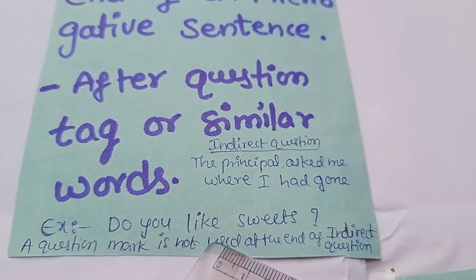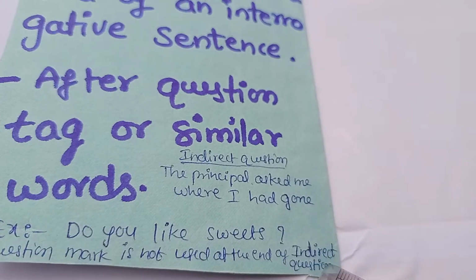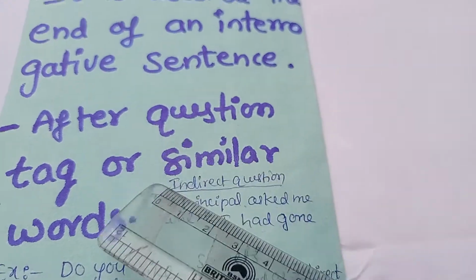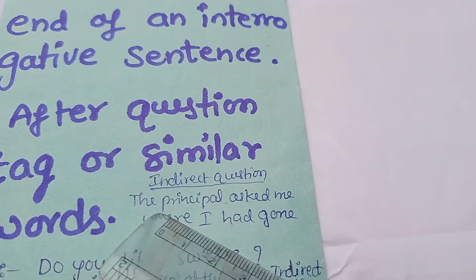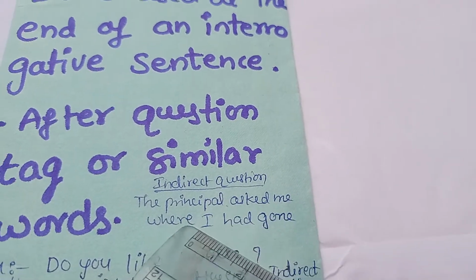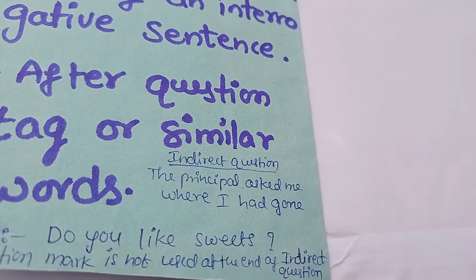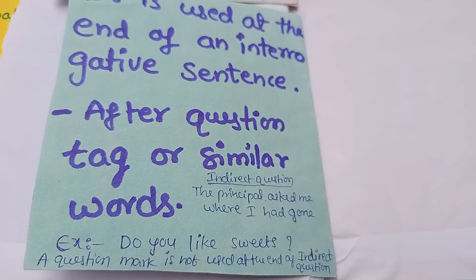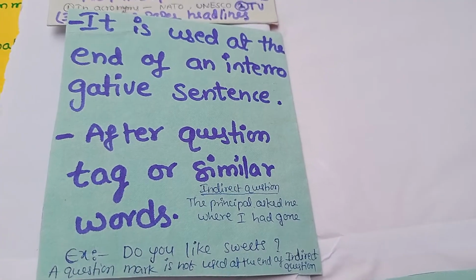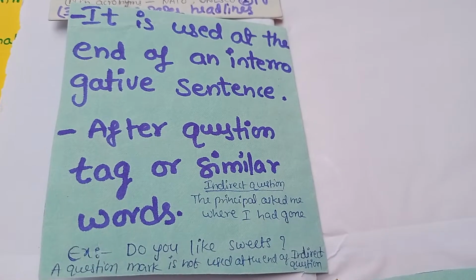A question mark is not used at the end of indirect questions. See here, indirect question example: the principal asked me where I had gone. So we should not use a question mark here. For indirect questions we should not use a question mark. Only for interrogative sentences we have to use a question mark.